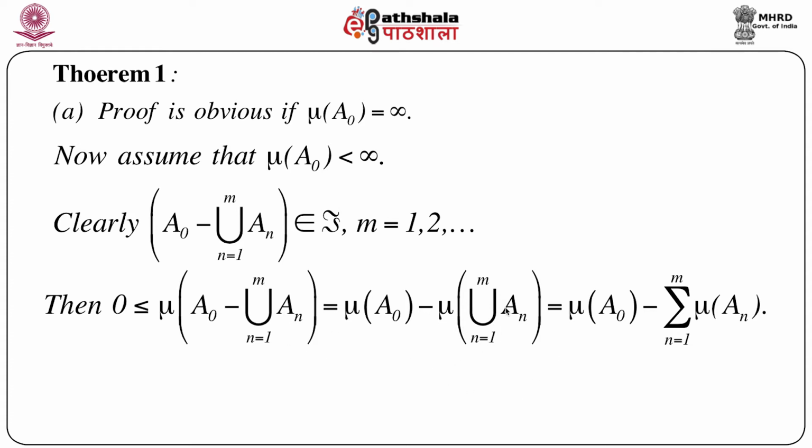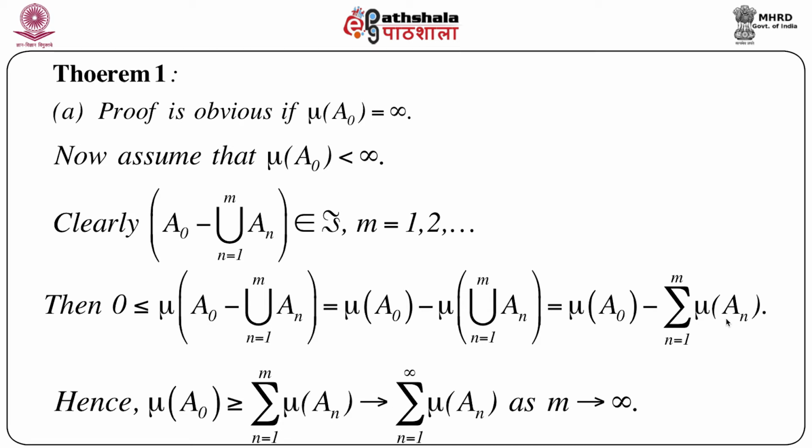And mu of the union of An is nothing but the summation of mu of An, n equals 1 to m. So what we get is that 0 is less than or equal to mu of A naught minus the summation, n equals 1 to m, of mu of An. Transferring this to the other side, we get mu of A naught is greater than or equal to the summation of mu An, n equals 1 to m.